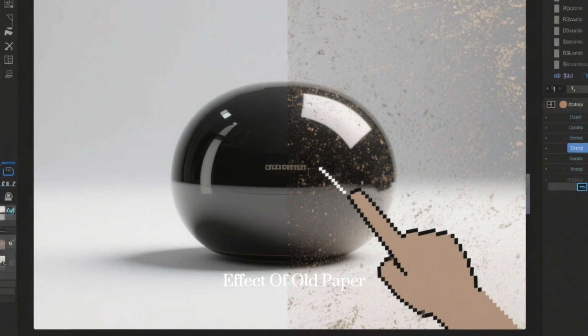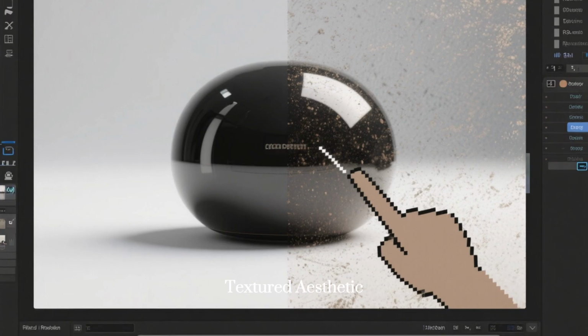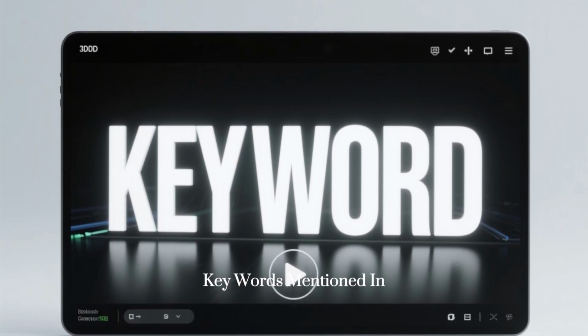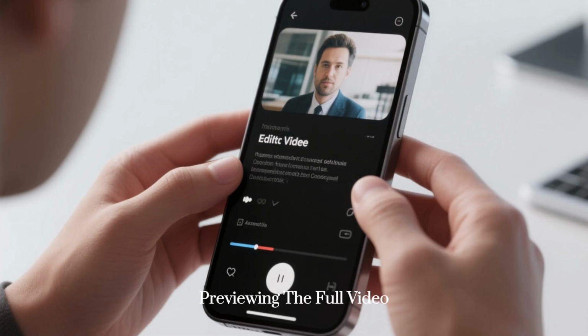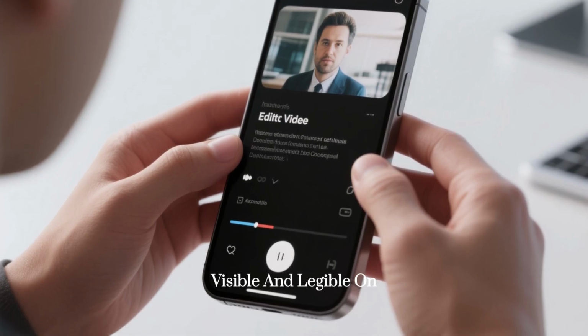Adding an overlay effect of old paper, texture, or film grain to the video, giving it a vintage, textured aesthetic. Inserting bold, high-contrast text overlays on screen to highlight keywords mentioned in the voiceover for better retention. Previewing the full video inside a smartphone frame mockup to ensure all elements are visible and legible on mobile.